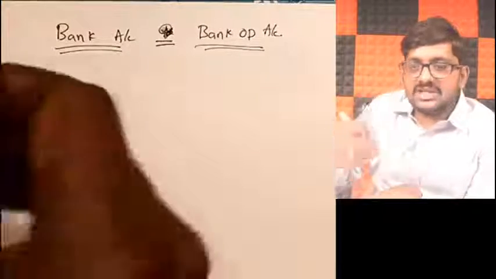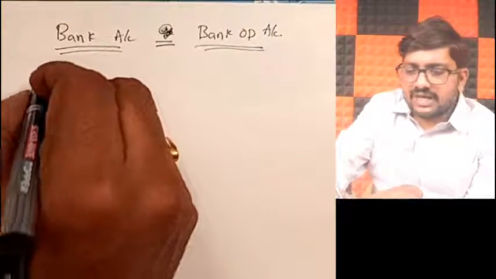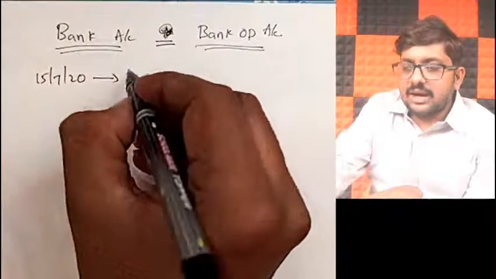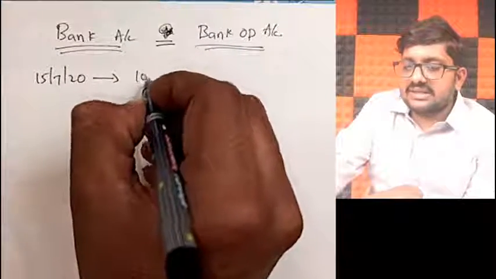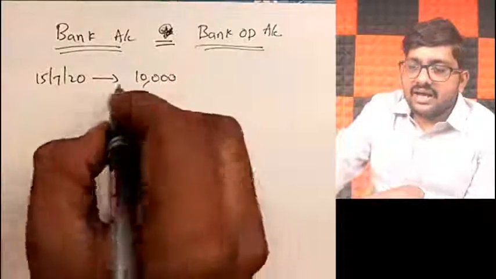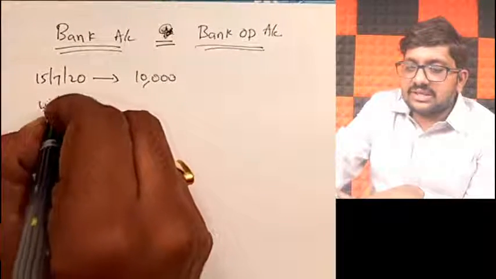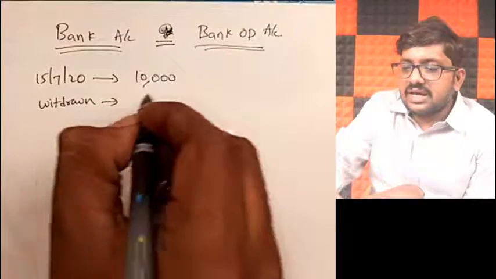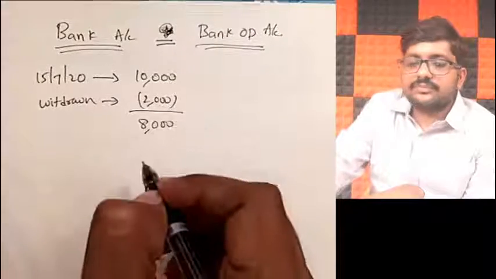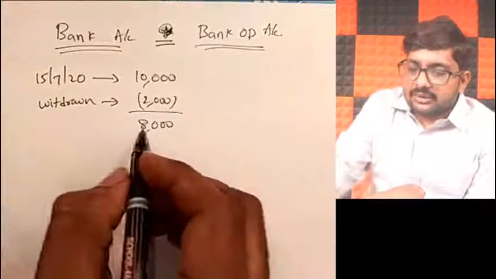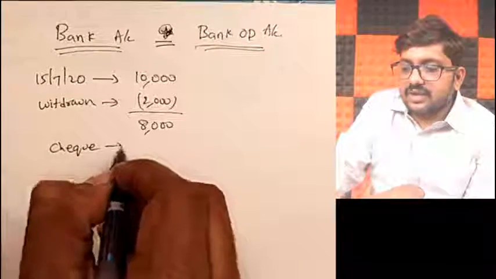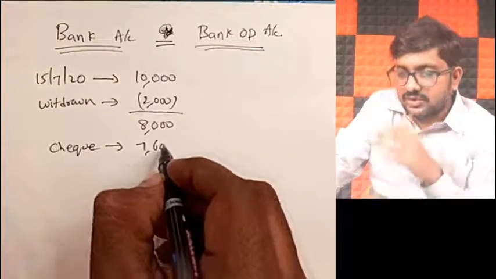Imagine, what is today's date? Around 15th of July 2020, I have a balance in my account. My bank balance is about, say, 10,000 rupees. I have withdrawn some amount, say 2,000 rupees. My balance will become how much? 8,000. And I gave a check to somebody, amounting to 7,600 rupees.